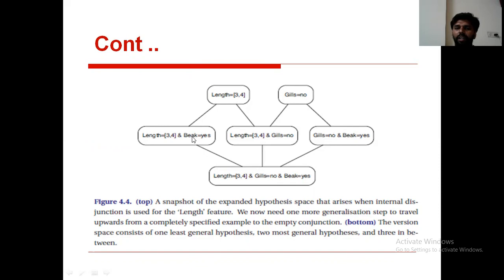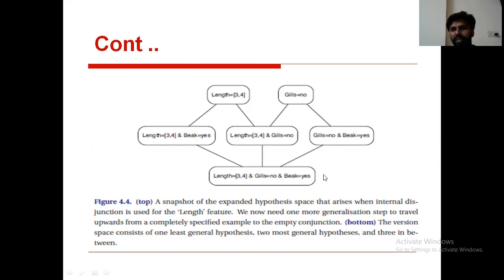It allows either gill value equal to no or S. And coming to this, each one is one concept, right? Here, this is what the hypothesis space is.